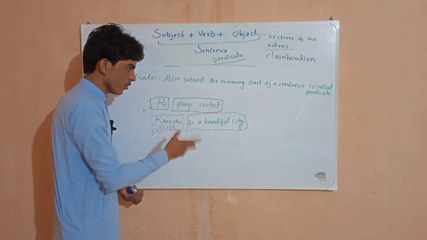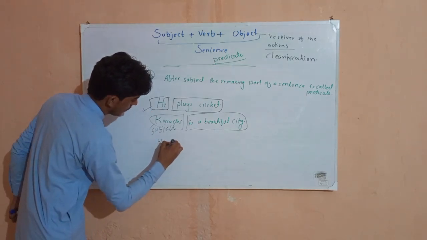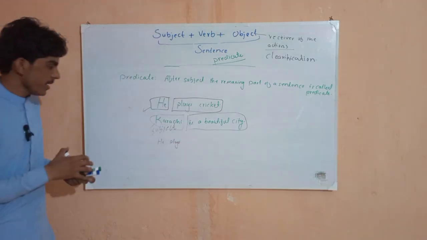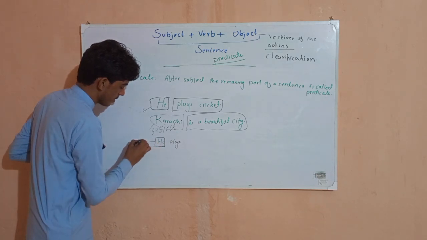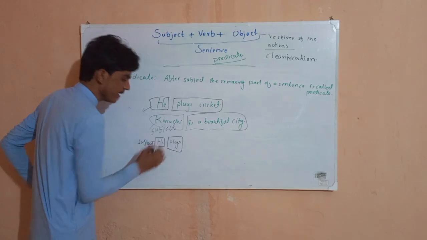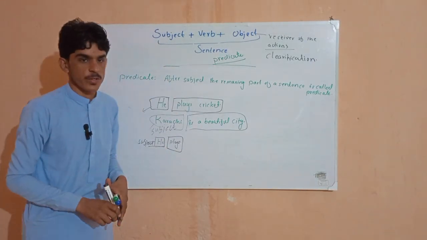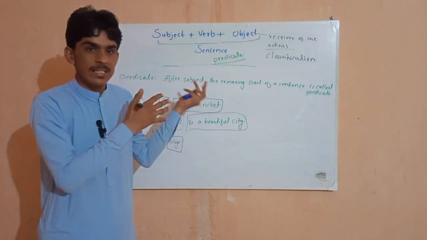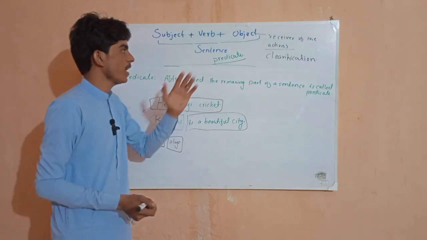We will also write predicate in another way: he just plays. Here, "he" is our subject, he is doing the work, and "plays" is our main word, but it is also our predicate. I hope you have understood what is subject, what is object, what is predicate, what is verb, because we have read all these things completely.